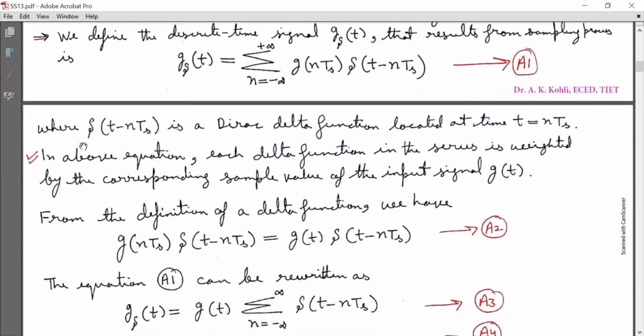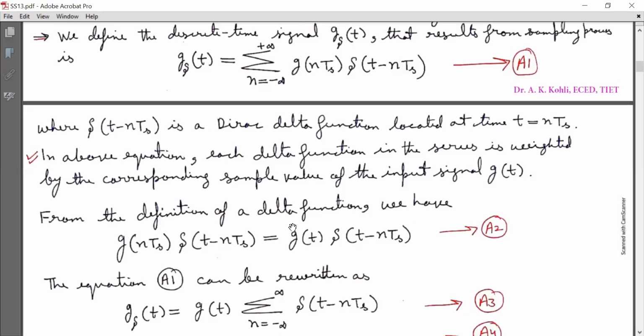Here, delta(t minus nTs) is a Dirac delta function located at time t equal to nTs. This is a delayed impulse function, where the delay is nTs. In the above equation, each delta function in the series is weighted by the corresponding sample value of the input signal g(t). So this is the weight, g(nTs).